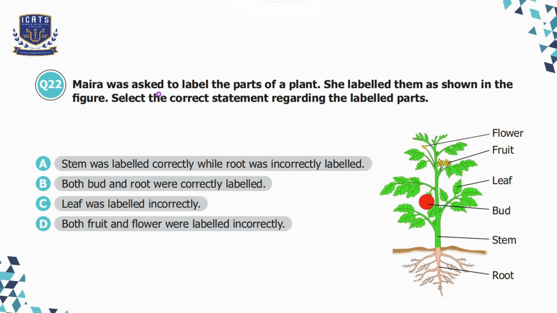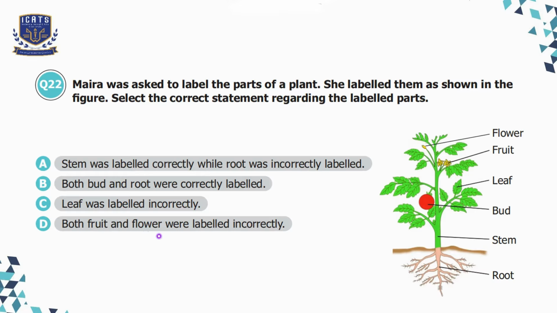Question number 22, Myra was asked to label the parts of a plant. She labeled them as shown in the figure. Select the correct statement regarding the labeled parts. Option A, stem was labeled correctly while root was incorrectly labeled, which is incorrect because we can see the stem and root both are labeled correctly. Option B, both bud and root were correctly labeled, which is incorrect because here root is labeled correctly, but fruit is labeled as bud, which is incorrect. Option C is leaf was labeled incorrectly, which is incorrect because leaf is labeled correctly.